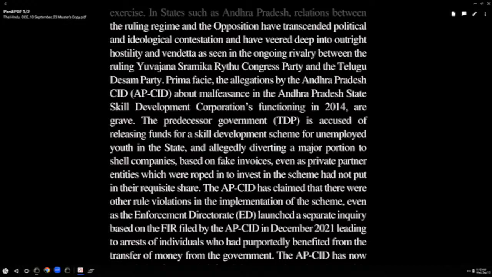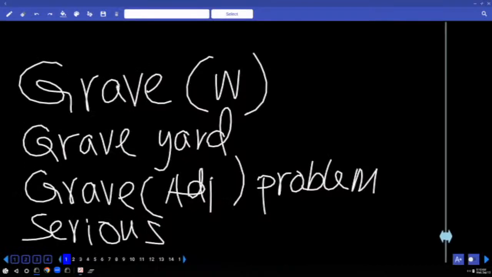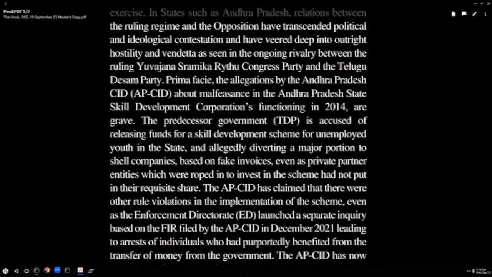Here you should take a holistic approach. What is this holistic approach? When you attend this session, it is not only for vocabulary. It is about vocabulary. It is about contextual awareness. It is about word combinations. It is about word forms. It is about effective English. So here, whenever you come across an important combination, underline. What is the combination here? Accuse of. They have given in a few exams. Allegations against. Accuse of. Here it talks about the predecessor government TDP is accused of releasing funds.